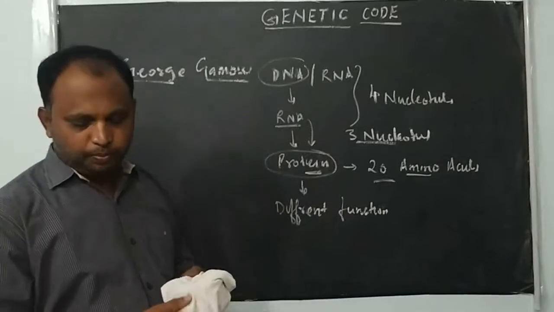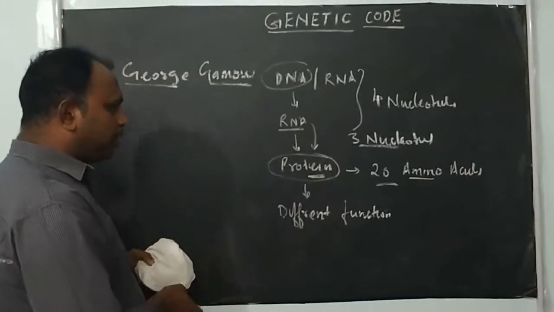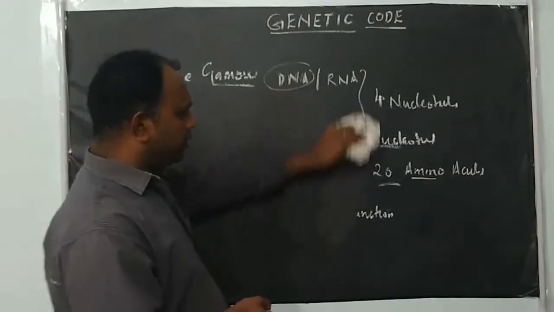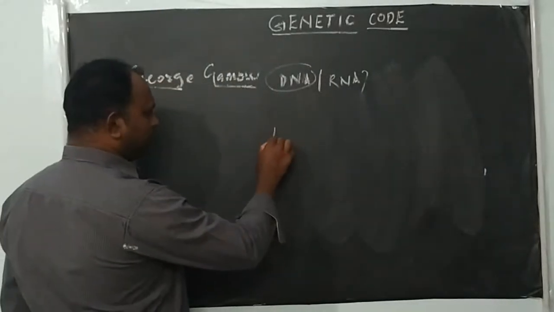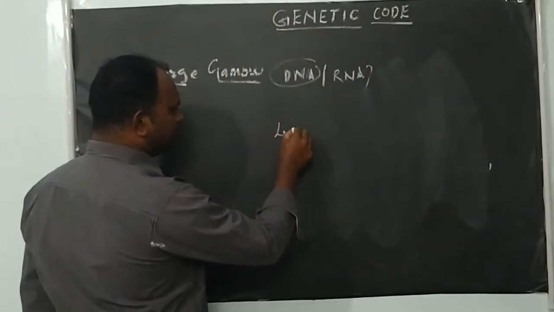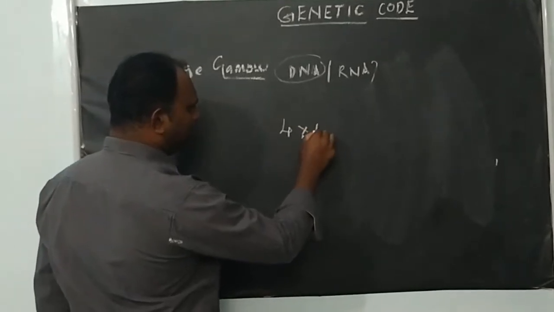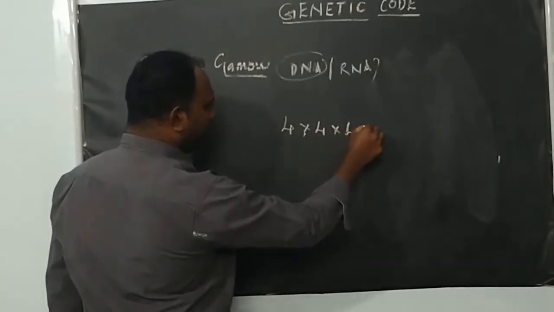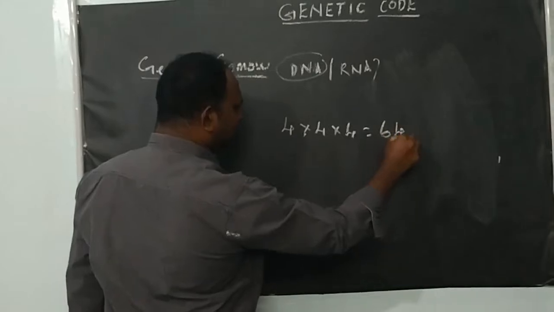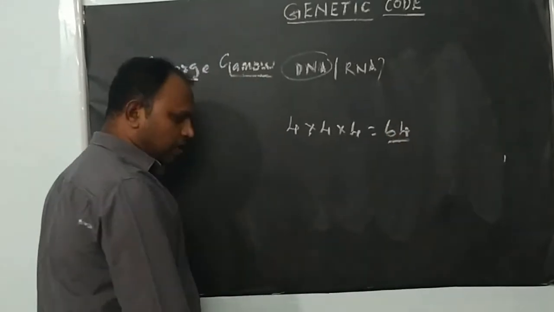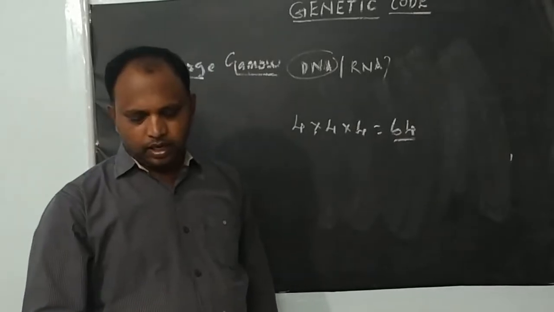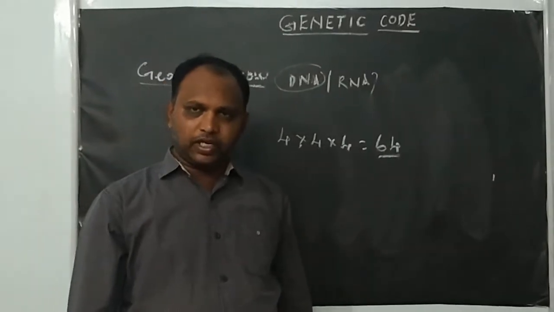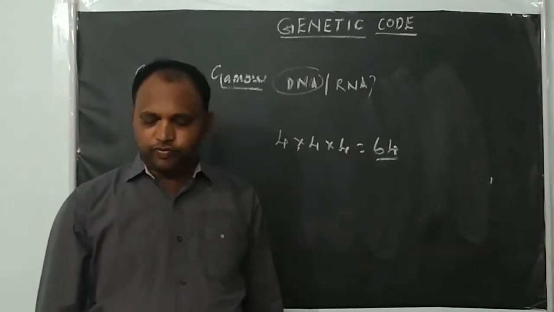Putting permutation and combination, for 3 bases it is 4 into 4 into 4. Totally we will get 64 codons. 4 power 3 gives 64 codons.